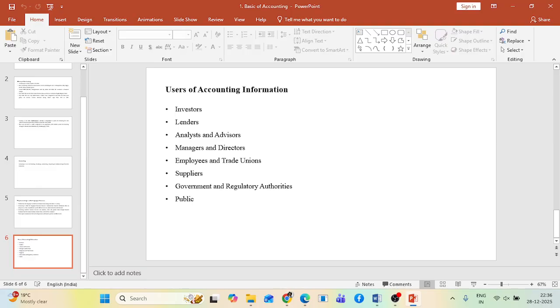See, investors are the major recipients of financial statements of business enterprises. When I'm talking about investors, our primary focus is the company form of business. In a company form of business, you can't start a business alone.